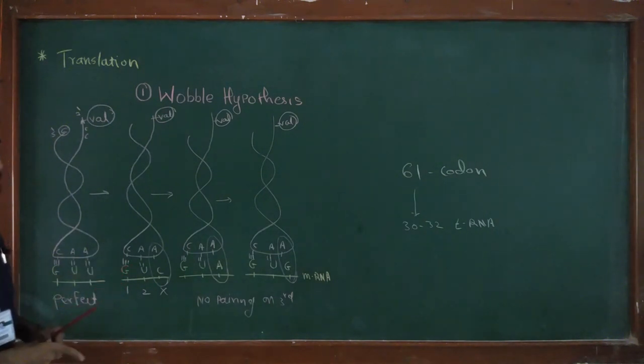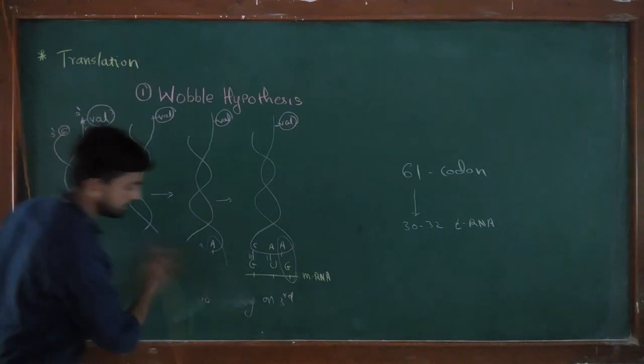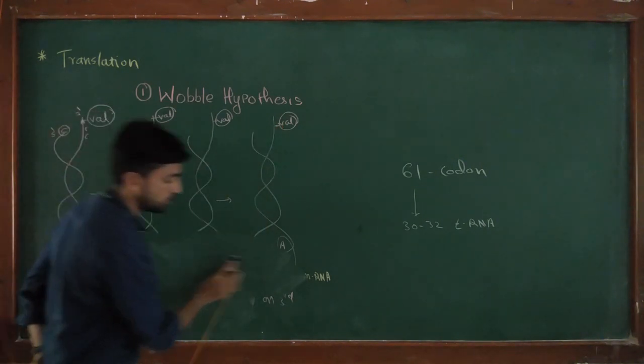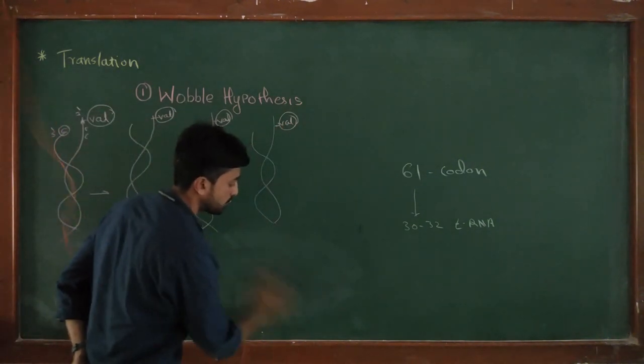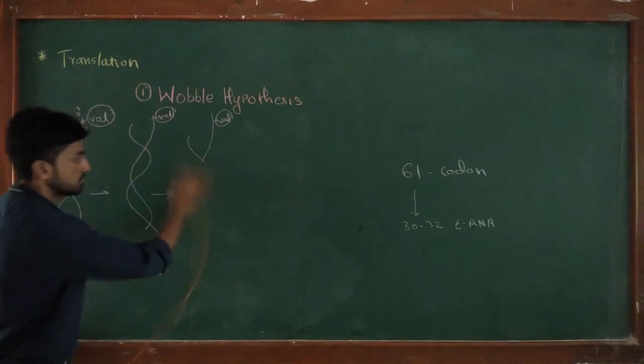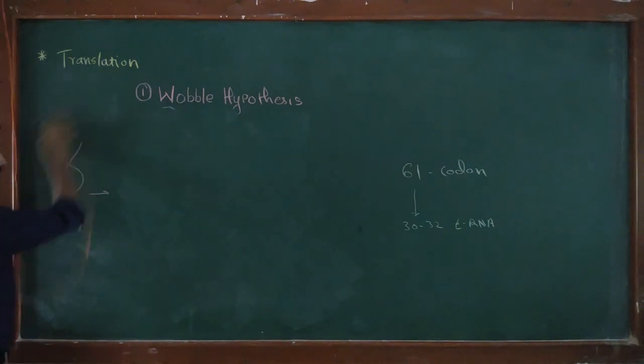Now the next point is tRNA charging. What is tRNA charging? tRNA charging is the process by which the tRNA gets attached with the amino acid. We know that tRNA is a transfer RNA, and to take part in the translation process, the transfer RNA must have an amino acid on its 3' end.